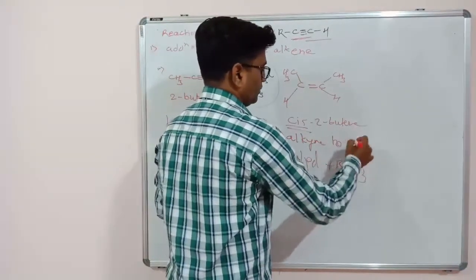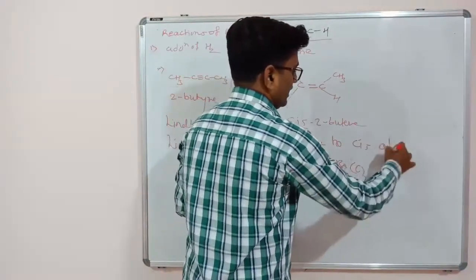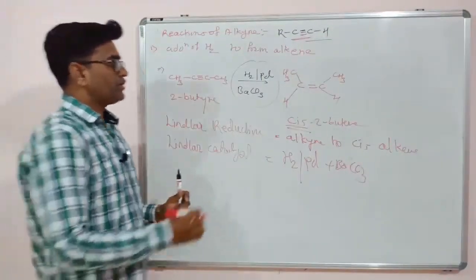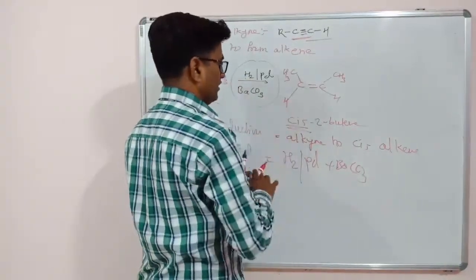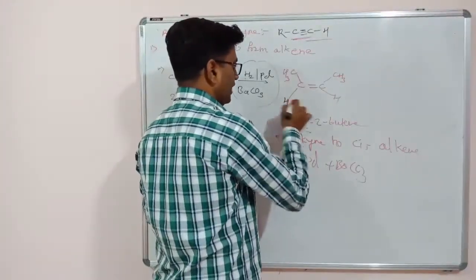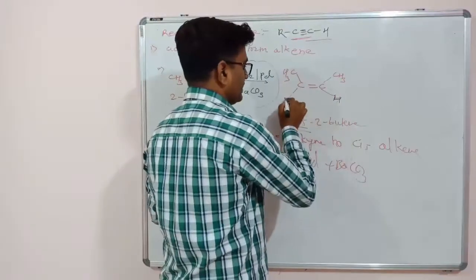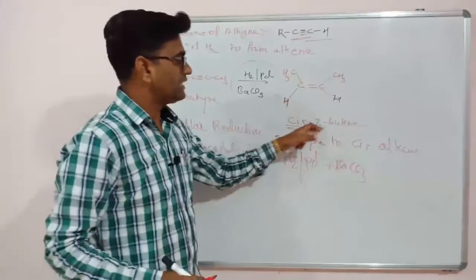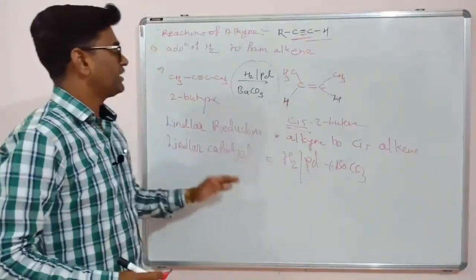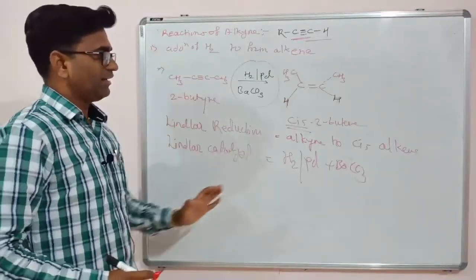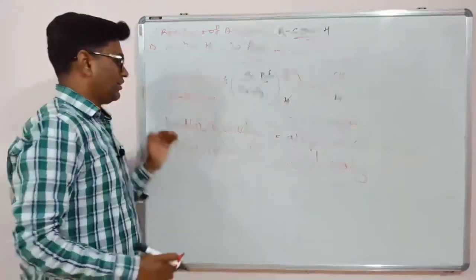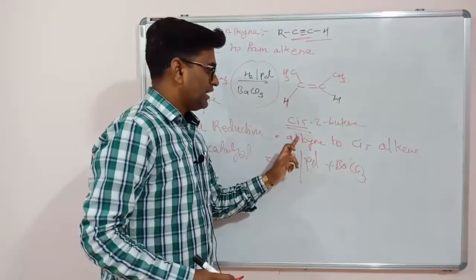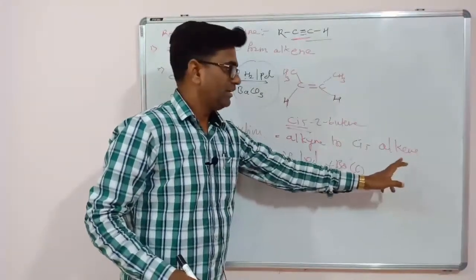Alkyne to cis alkene. Why? Because both the hydrogens are coming from the same side. That's why alkyne is converted to the cis alkene. So this is the specialty of this Lindlar catalyst and Lindlar reaction. So the Lindlar reaction converts alkyne to cis alkene.